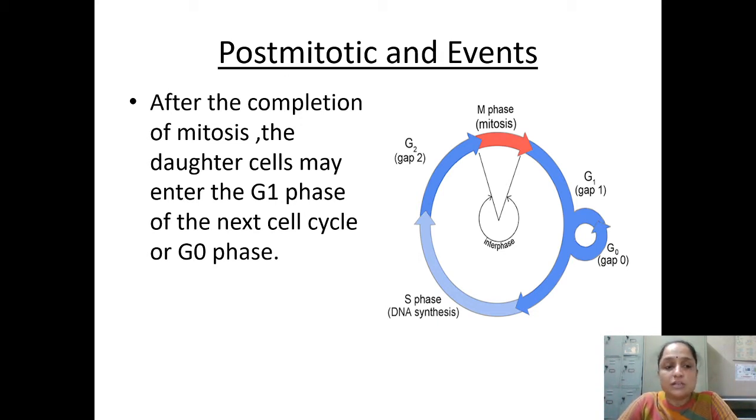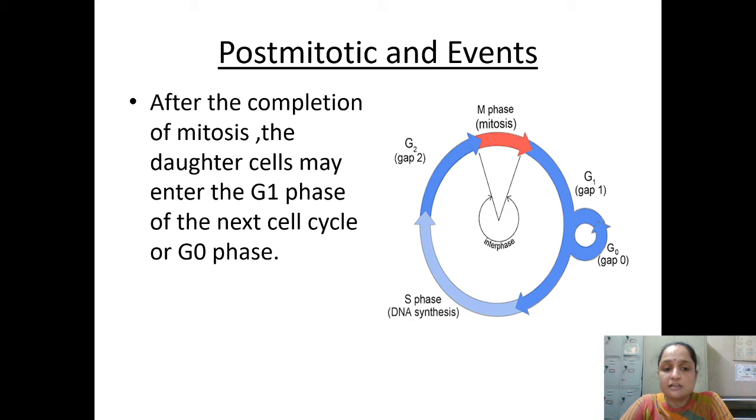Okay, इसमें क्या होता है, after the completion of mitosis the daughter cell may enter the G1 phase. G1 phase आप जानते हैं क्या होता है, the phase in which the cell is going to enter again for division, or the other option which the cell has is that it can enter into the G0 phase, मतलब divide ना करे.